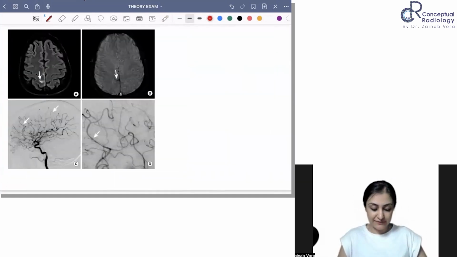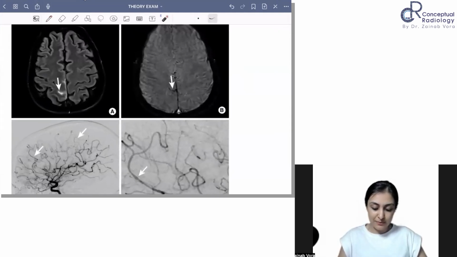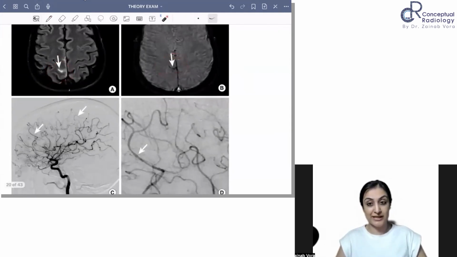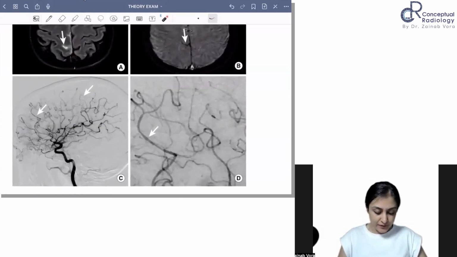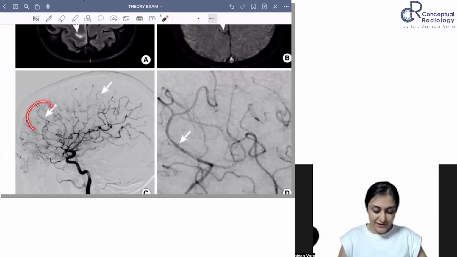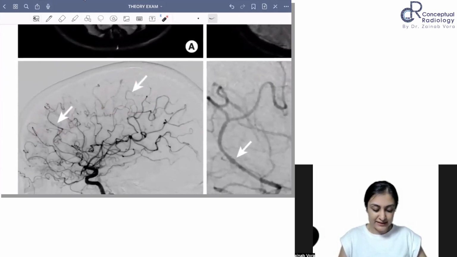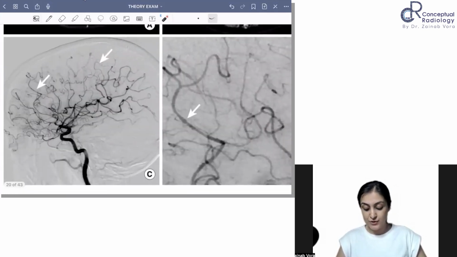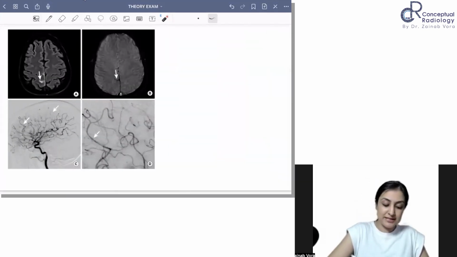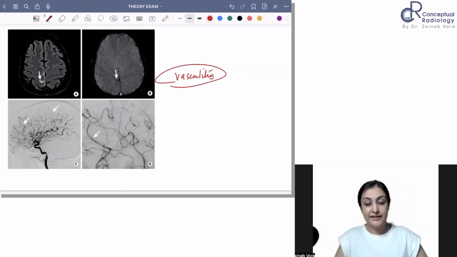Another case, what are we seeing here? You can see these multifocal areas of hyperintensity, some of which are showing areas of bleed, and you can see on the DSA, look at this irregularity, right? The terminal M4 territory here is showing very irregular tapering. Look at this zoomed image. So this is a case of vasculitis actually. Vasculitis, another cause of bleed, right?